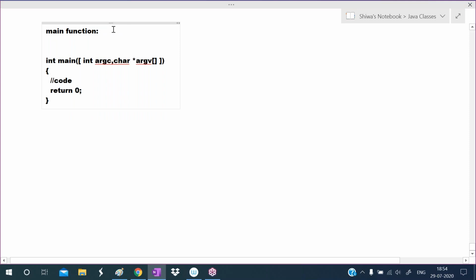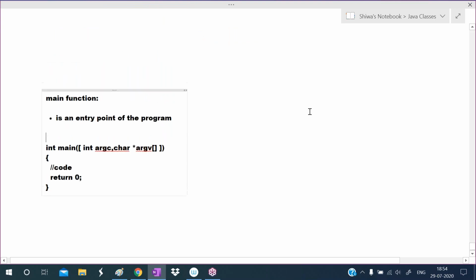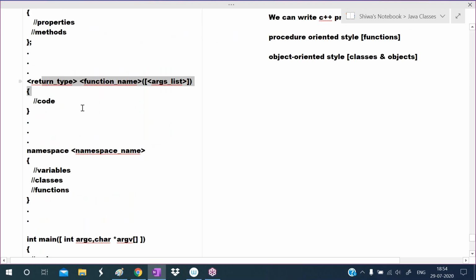Actually, the main function is an entry point of the program. Each and every program execution starts from the main function only. So this is the starting point of the program. In the program, we can define many functions.